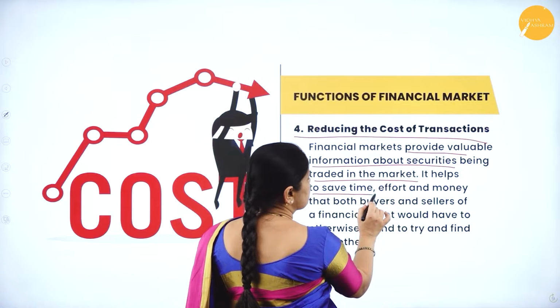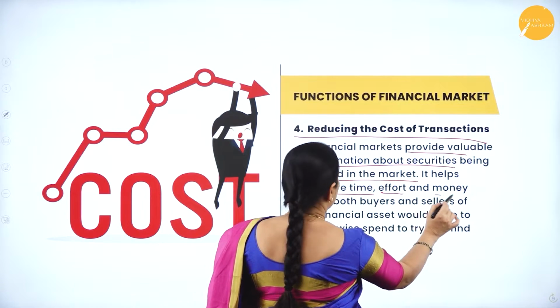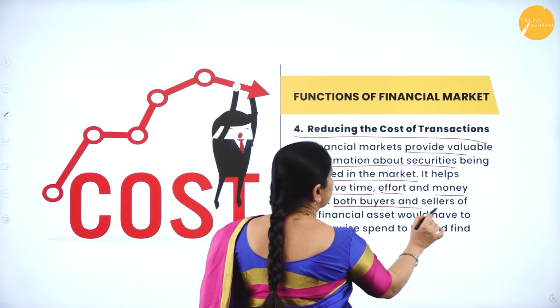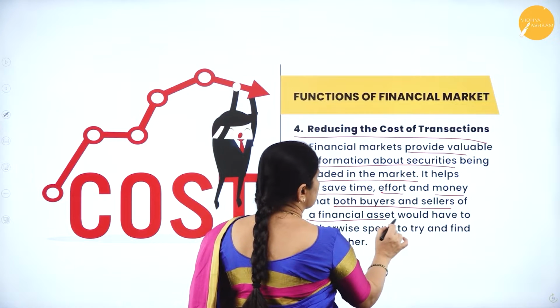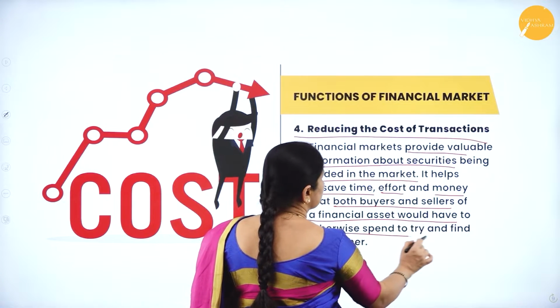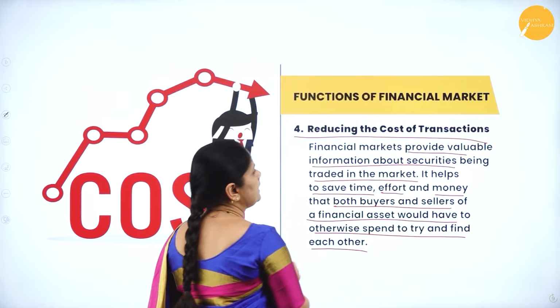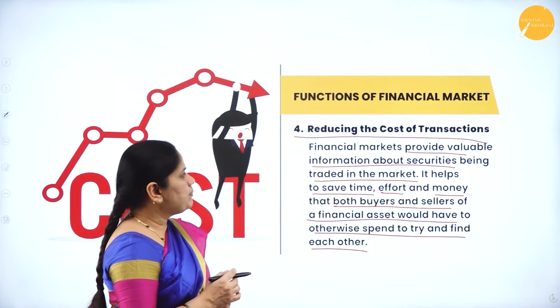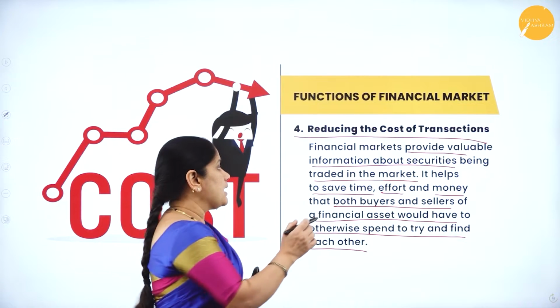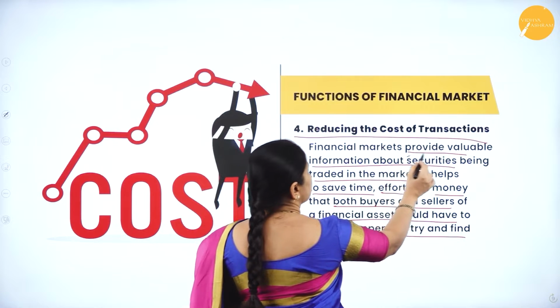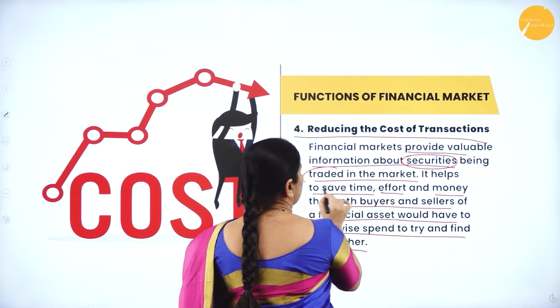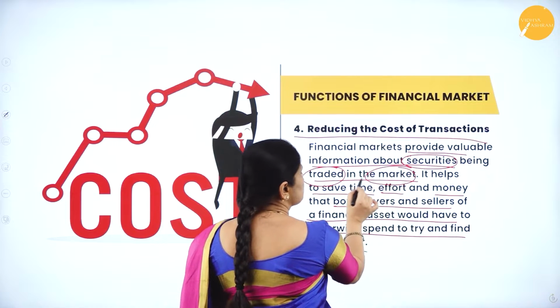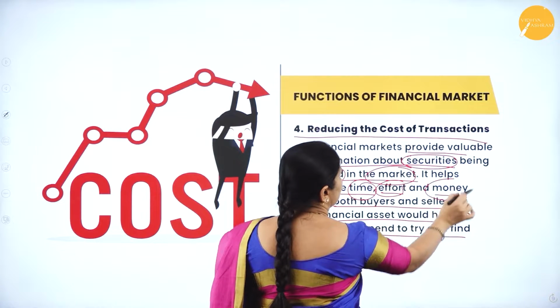It helps to save time, effort and money that both buyers and sellers of financial assets would otherwise have to spend to try and find each other. So, they provide valuable information about securities being traded in the market. It helps to save time, effort and money.